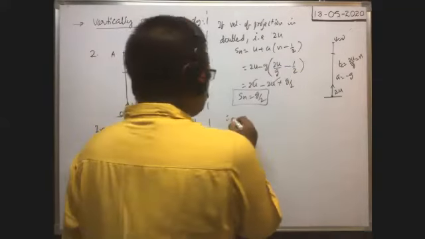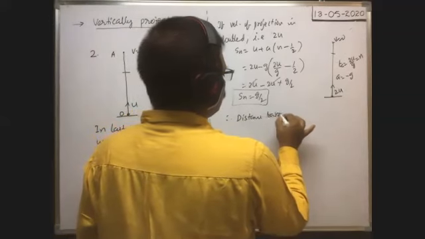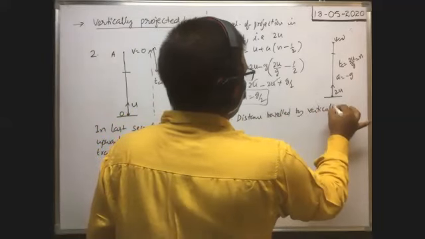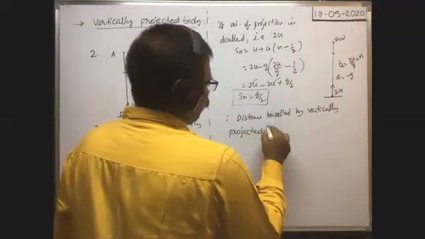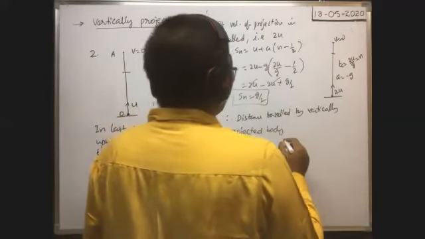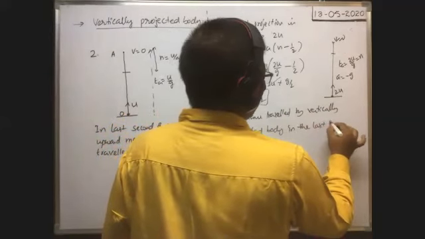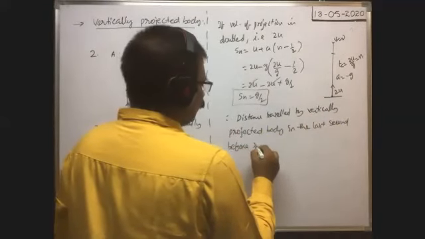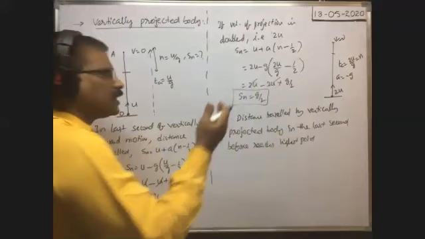Therefore, the distance traveled by a vertically projected body in the last second before it reaches the highest point remains the same, that means it does not depend on the velocity of projection.